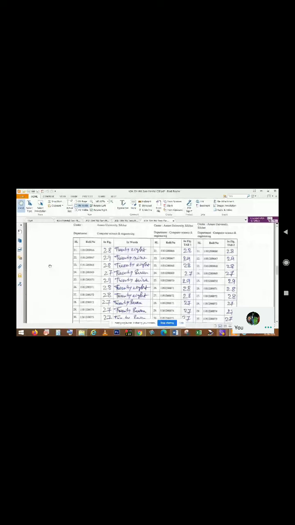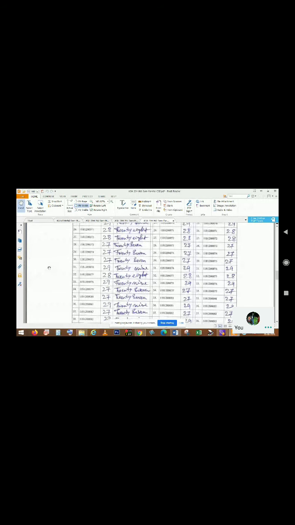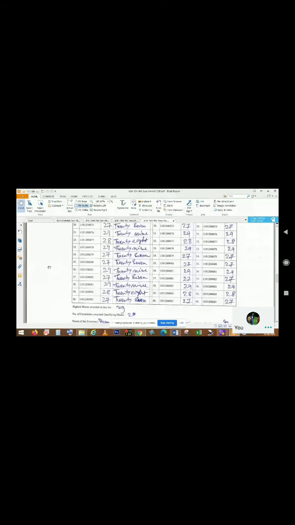Roll number 70, 29. Roll number 71, 28. Roll number 72, 28. Roll number 73, 27. Roll number 74, 27. Roll number 76, 29. Roll number 77, 28. Roll number 78, 29. Roll number 79, 27. Roll number 80, 27. Roll number 81, 29. Roll number 82, 27. Roll number 83, 29. Roll number 84, 28.